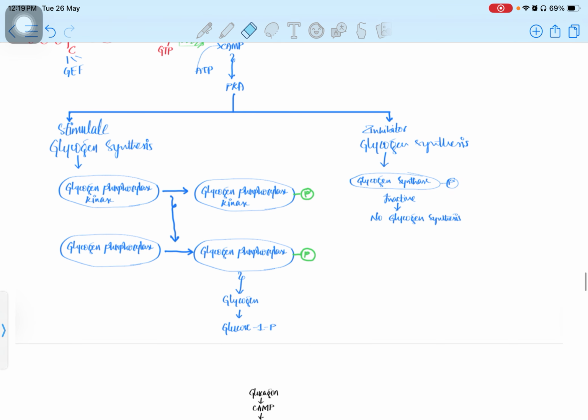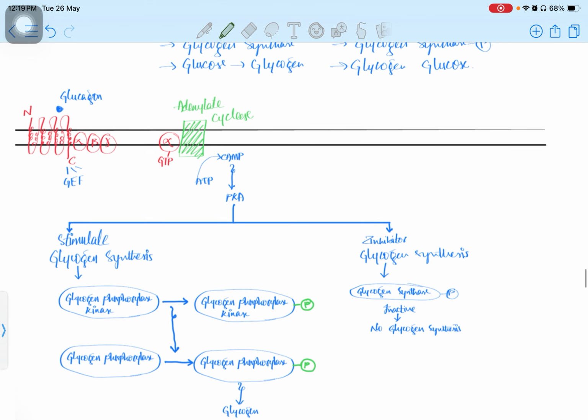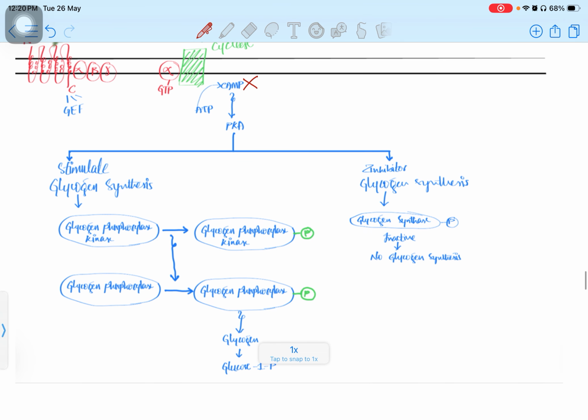But when I want to deactivate, meaning there is no glucagon being produced in the body, what will happen? You can see here. For example, no glucagon came and attached to the plasma membrane receptor. So cAMP will not be formed, and because of that, PKA will also not get activated. In this condition, phosphorylation will not happen, but phosphatase is going to act. Phosphatase will come and remove the phosphate from everything.